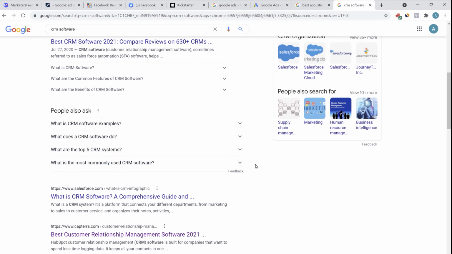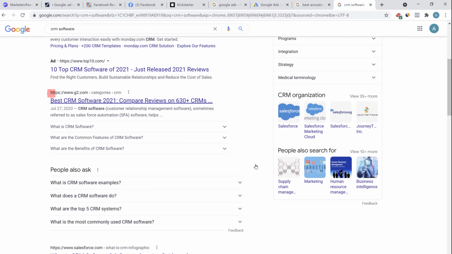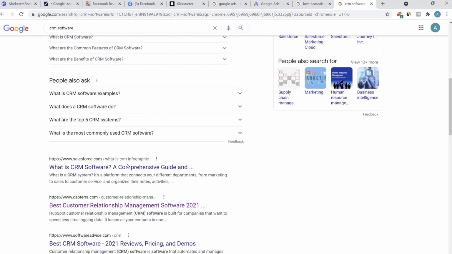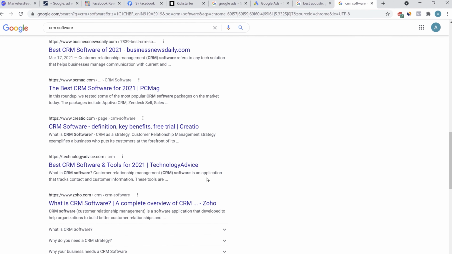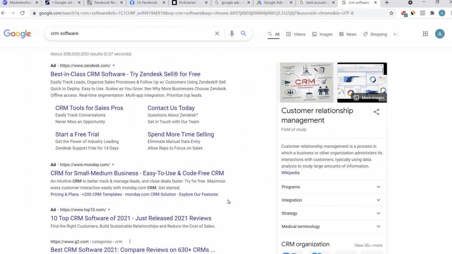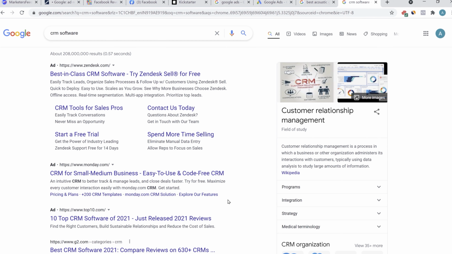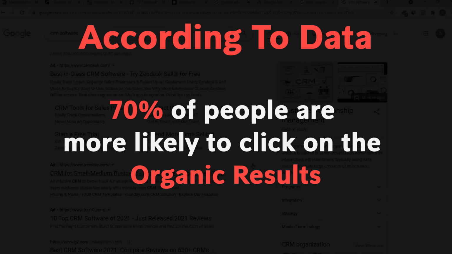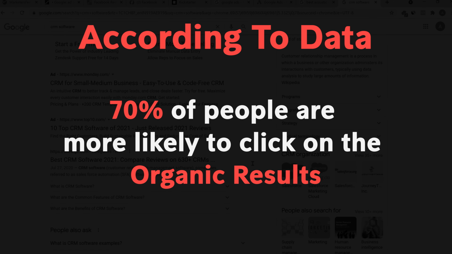Now if we scroll down below, here are the organic listings. So the number 1 result is G2, which is the organic result. And the number 2 is Salesforce. Now Salesforce is ranking for CRM software, but if you scroll down, you'll see that Salesforce is also running ads for the same keyword. That shows that running ads is the sure shot way of driving customers to your landing page without even waiting for maybe months or even years to get your website ranked for the target keyword. According to the data, 30% of people are likely to click on ads and 70% of people are more likely to click on the organic results.